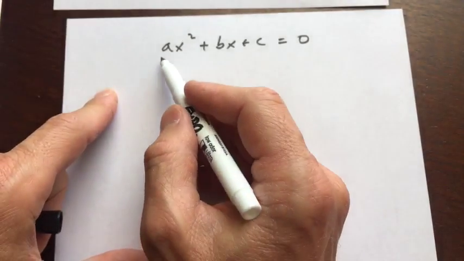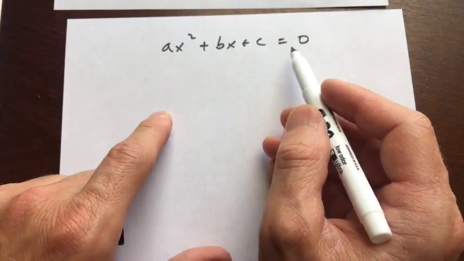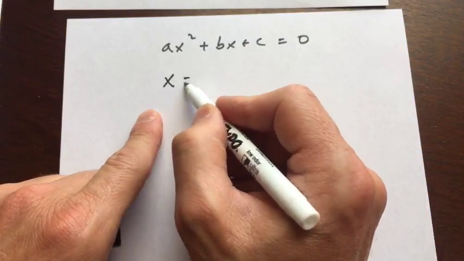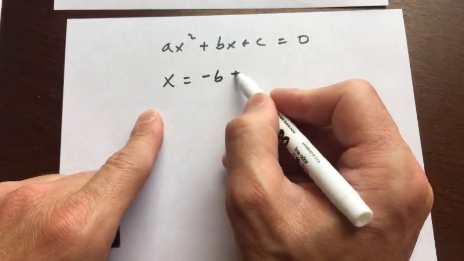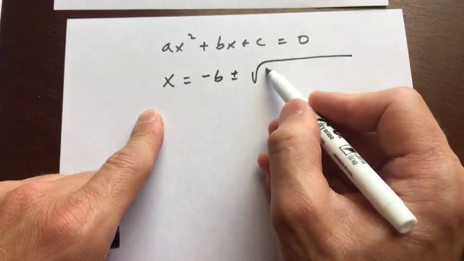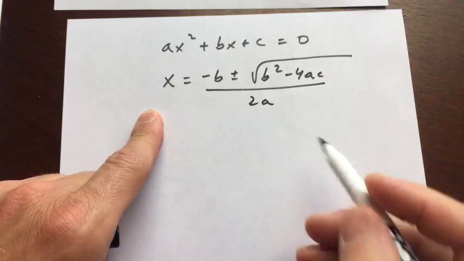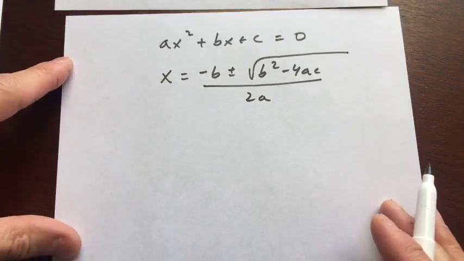So one of the easiest ways to solve quadratic equations is to get everything on one side, set it to 0, and then of course you can use the infamous quadratic formula, right? Negative b plus or minus the square root of b squared minus 4ac, all divided by 2a. That's one way to do it.